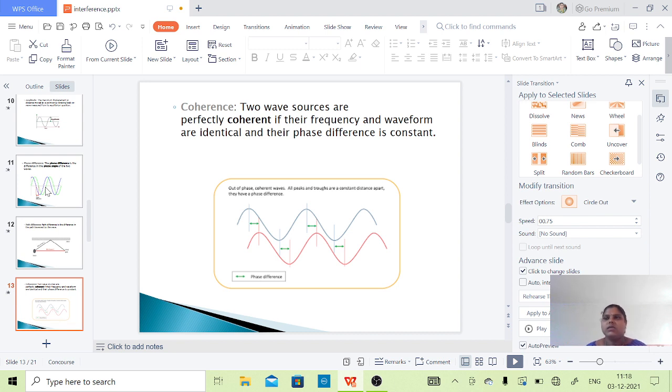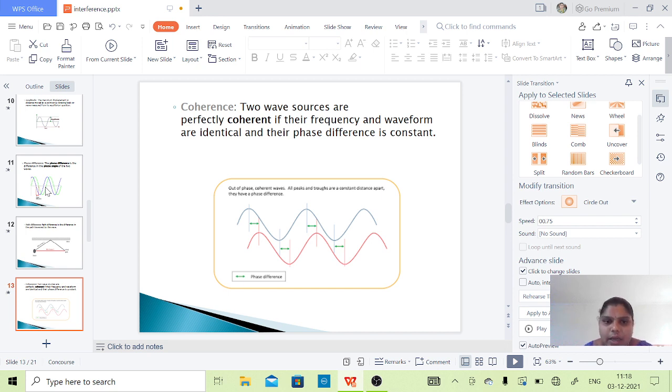And next, coherence. Coherence means generally a source which has the same frequency, that means same wavelength and amplitude, with a constant phase difference, then that source is said to be a coherent source. Two wave sources are perfectly coherent if their frequency and waveform are identical and their phase difference is constant. Then the sources are said to be coherent sources.